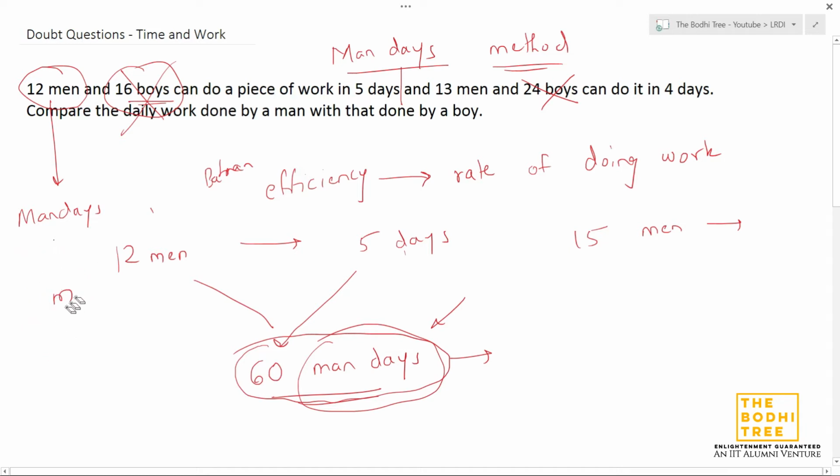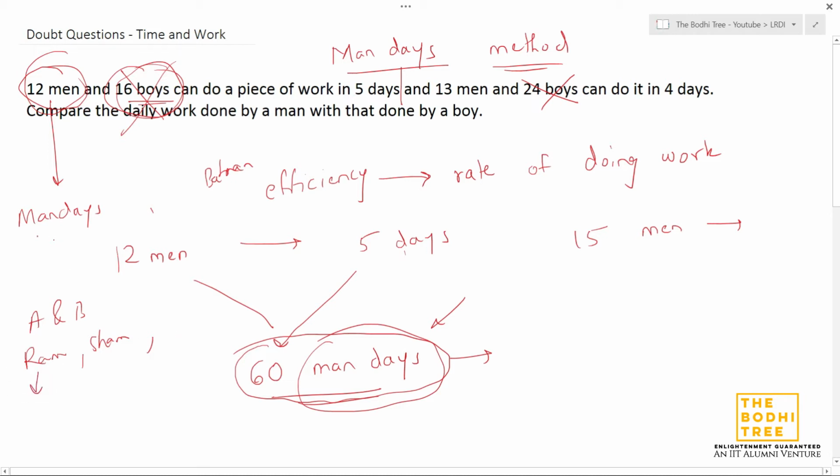When do we generally use man days? Whenever, like I said, we have a group of men, a group of boys, a group of girls, a group of women doing a particular work, right? Whenever we have names, like they say that there is A and B doing a piece of work, or there is Ram, Sham, Lakshman, Muhammad, different people, Superman, when they write names of the people, we have to assume that each one has different efficiency.